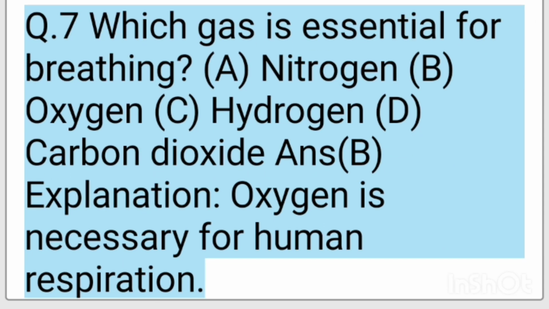Q7. Which gas is essential for breathing? A. Nitrogen. B. Oxygen. C. Hydrogen. D. Carbon dioxide. Ans. B. Explanation. Oxygen is necessary for human respiration.